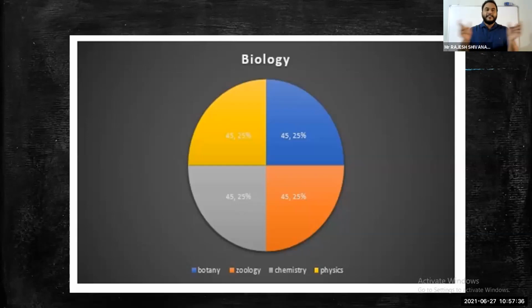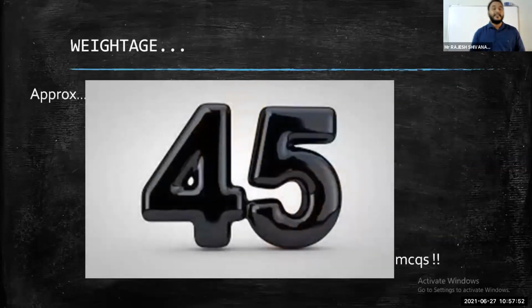So each and every subject, according to me, has the same weightage. All four subjects we should consider as equal weightage. You can see the diagram over there, and with the help of that we can understand the overall weightage of each subject: botany, zoology, physics, chemistry. Each and every subject is very, very important. Do not neglect any subject.